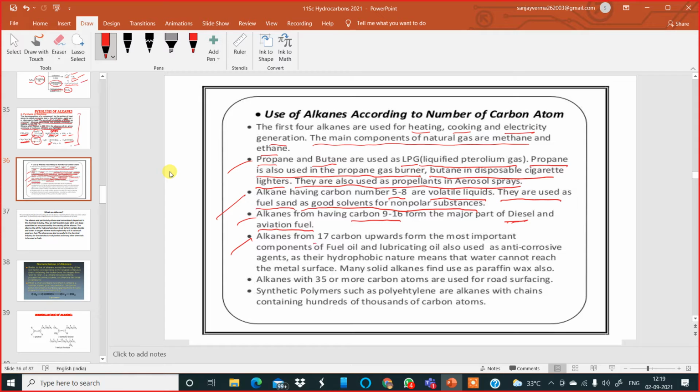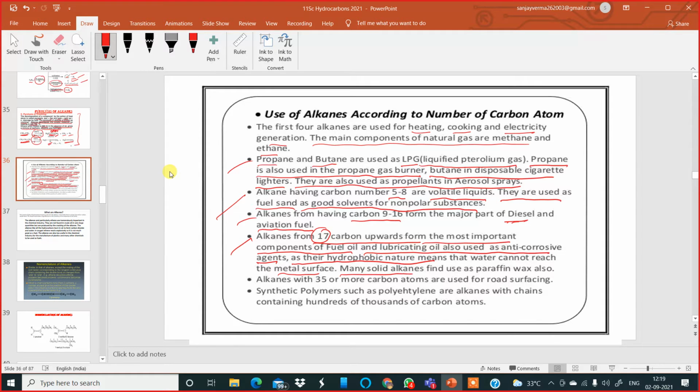Alkanes from 17 carbon upwards form the most important components of fuel oil and lubricating oil, also used as anti-corrosive agents in industries. Heavy machinery and all, they are lubricated by using alkanes containing 17 carbon atoms and higher, as their hydrophobic nature, that means water-repelling characteristic, is high. Because of that, water cannot reach those machine parts on the metal surface.